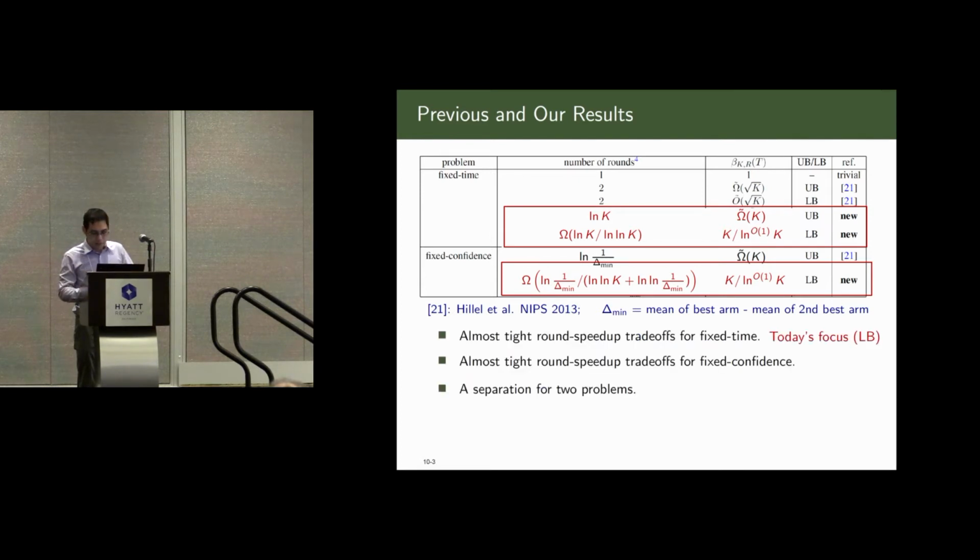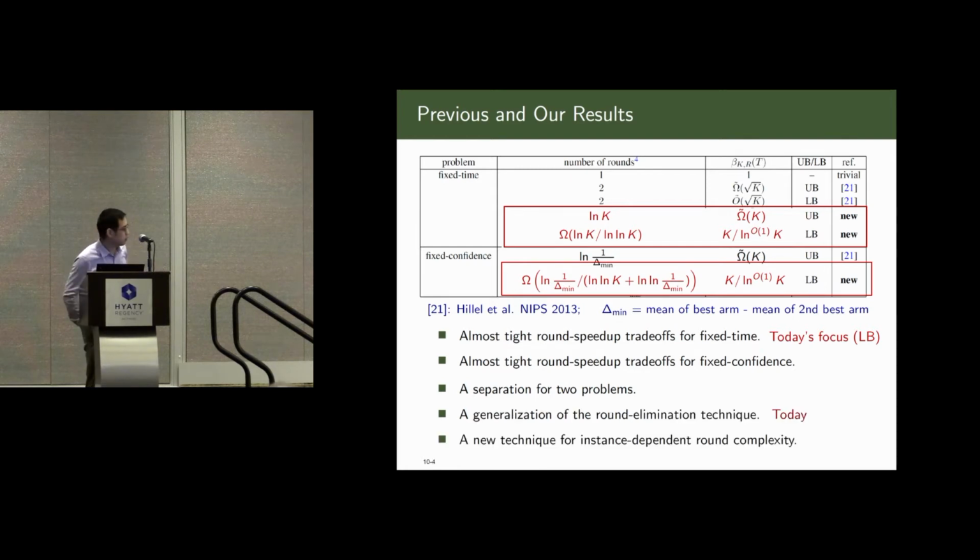Okay, so let me summarize our contribution. We give almost tight round-speed up trade-offs for both variants of the best arm identification problem. And we also show there's a separation between the two variants. If the delta mean is very, very small, then actually the fixed confidence case is more difficult than the fixed time case. This somehow indicates that if we roughly know how much time we need, it can help make the problem easier.